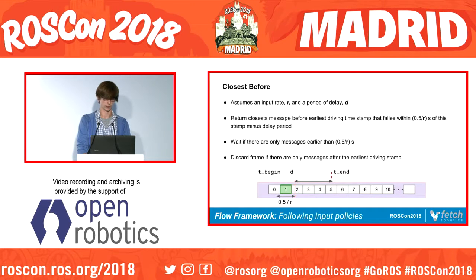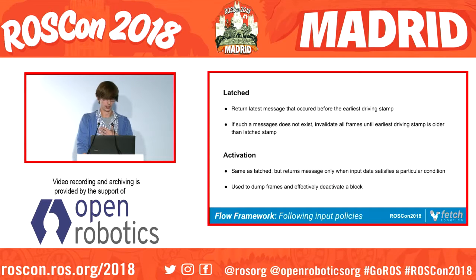Another policy is a closest before policy. So we'll get the message that is closest before our driving input stamp with some delay. And then we also assume a rate. So if we could wait for another message that might be closer based on this assumed rate, then the input channel will do so. And there are a few other